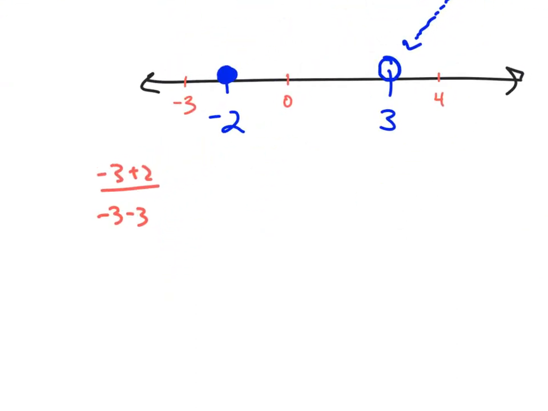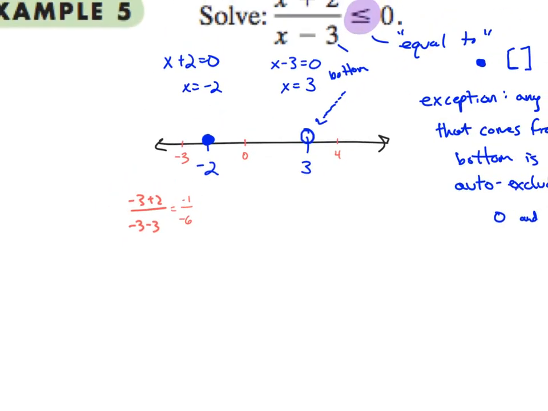So that is negative 1 over negative 6. And that's supposed to be less than or equal to 0. So that's 1/6. Negative divided by negative is positive. That is really small, but it's not less than 0. So this far left section is out.